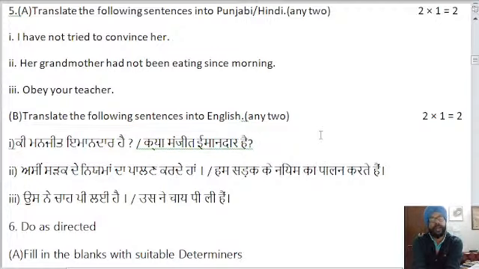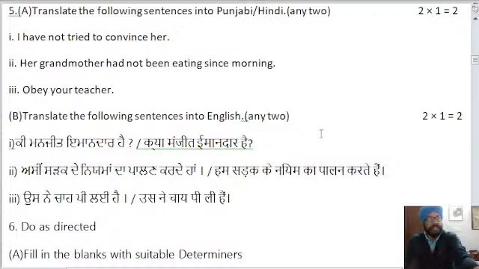Also solve this question, you can write it in Punjabi or Hindi: her grandmother had not been eating since morning. Third is: obey your teacher. If anyone wants to answer in the comment box they can, and they can write in their notebooks as well. Also answer in the comment box, because no one is answering and it doesn't look nice. Just write one sentence in the comment box, then we'll move forward.